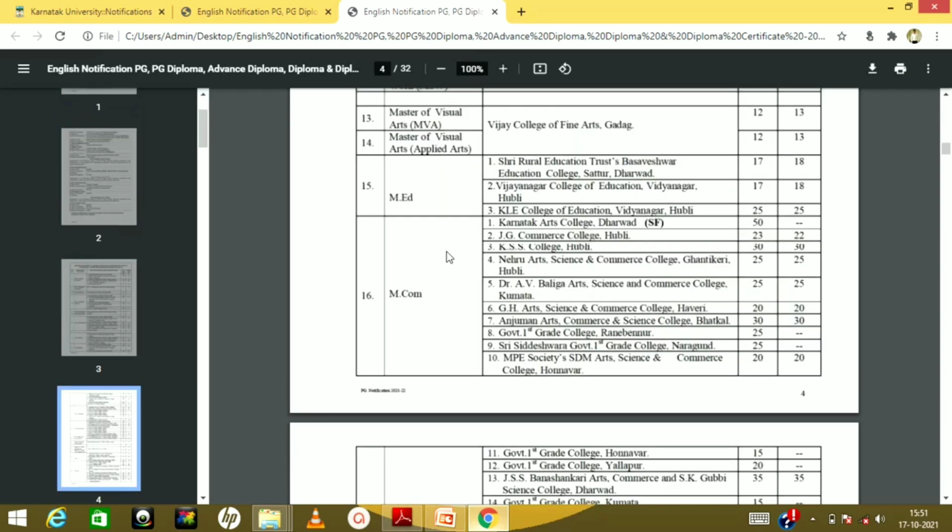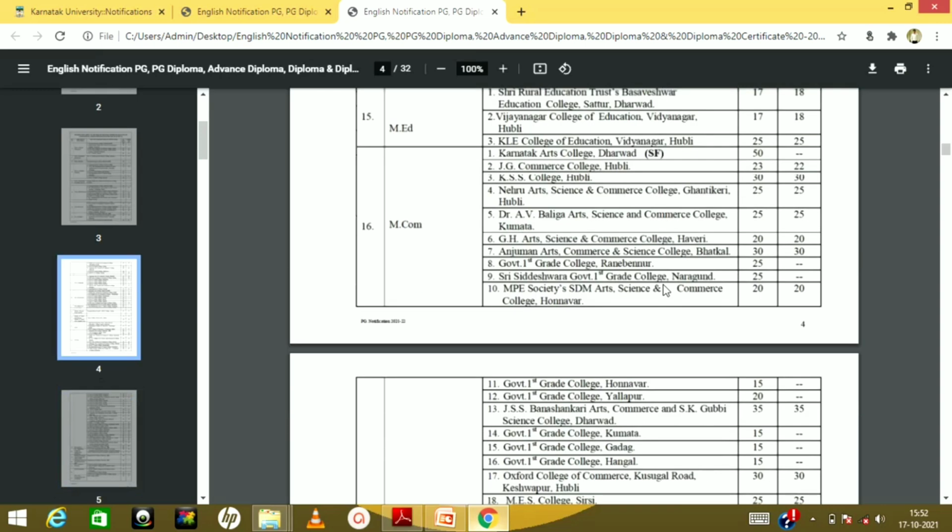So if you see in this notification, they have given you the list of colleges in which you can take admission. They have given you the management seats as well as the merit seats. If you write PGET exam, there are more chances that you can get a merit seat. In case you want to go to a specific college, then you can also apply for a management seat, but which will be a bit costly depending upon the college fee structure. There are around 36 colleges which come under KUD affiliation which have the MCOM course. You can go to any of the colleges depending upon the seats available.